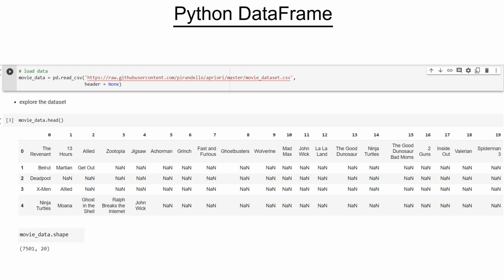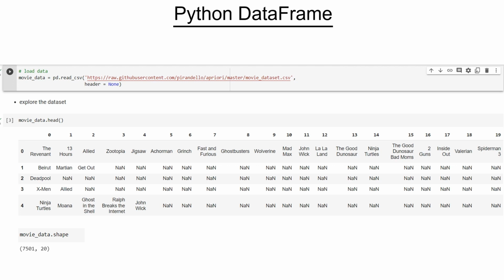Essentially you have a total matrix of 7501 cross 20. So you can think of it as 7501 transactions and 20 items, and that's the way we are going to move forward. It's a 20 items data set, but it has a lot more transactions than what we were seeing earlier.